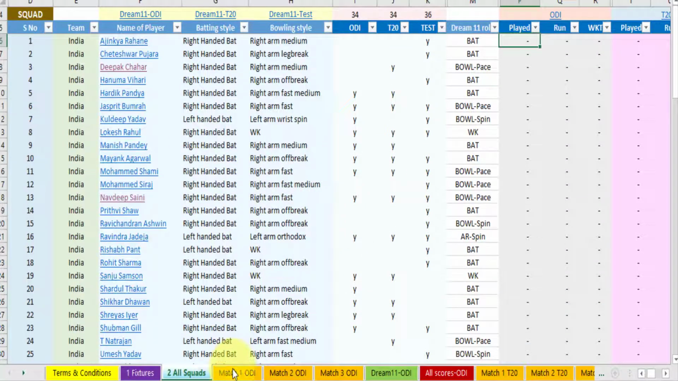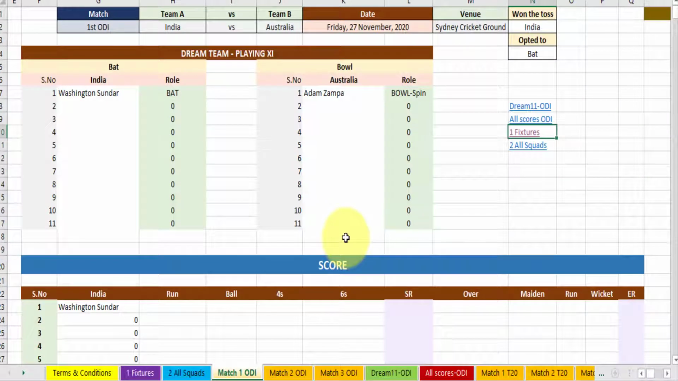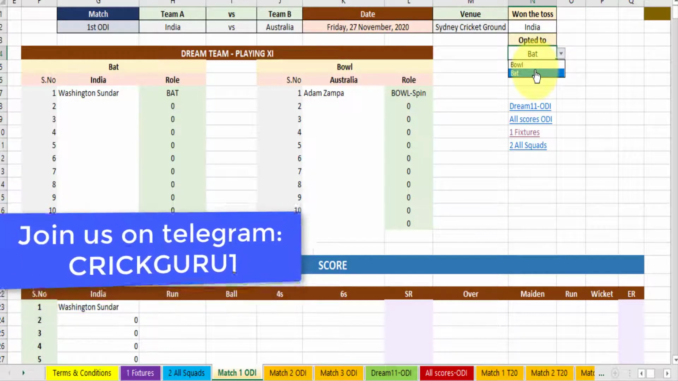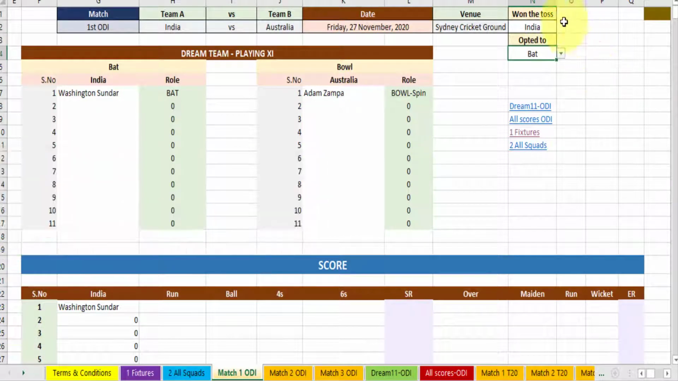Now let us come to match 1. Now suppose what happens, match 1, toss takes place. Who won the toss? Suppose India won the toss and opted for bat. You just select bat from the drop down menu. Now as soon as you do that, India will appear here as the first batting team, and the second batting team, the chasing team, will appear here. Now if I select bowling, then obviously the first batting team will be Australia and the chasing team will be India.